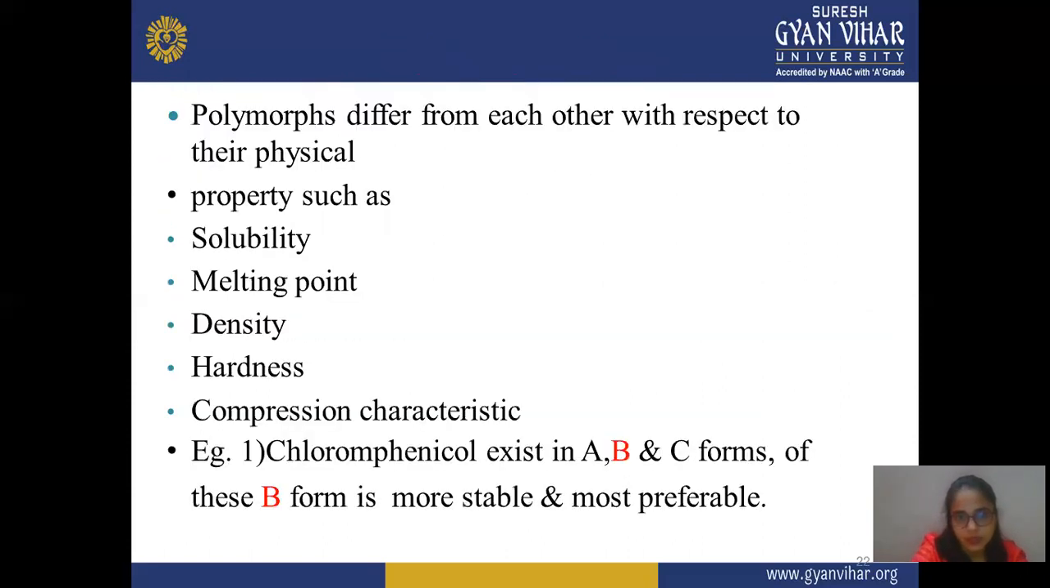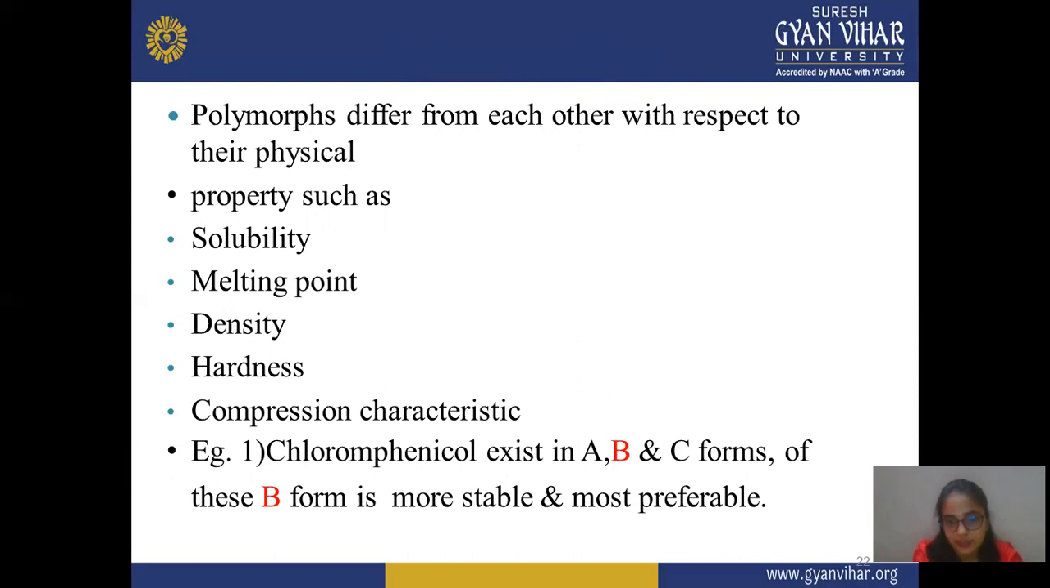Next, polymorphs differ from each other with respect to their physical properties, such as solubility, melting point, density, hardness. Suppose some drug has more solubility or less solubility, soluble in water or maybe in an oil. Melting point, density, hardness, compression characteristics, all are parameters which affect or show different types of polymorphism. So these physical properties are responsible for changes in polymorph. One example is compression characteristic.